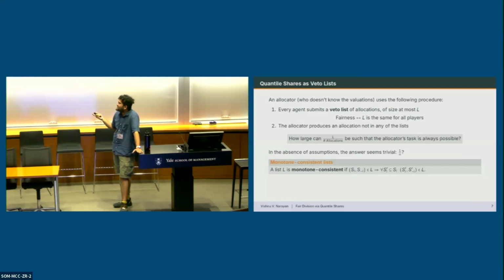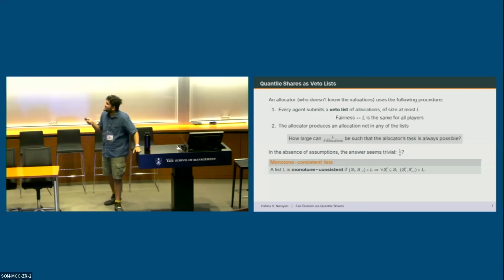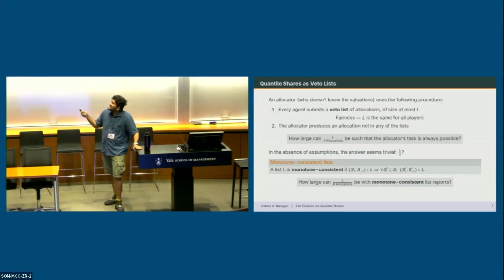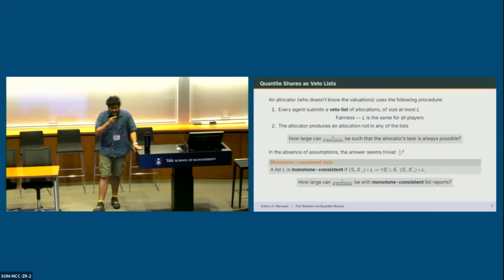So a list is monotone consistent if it's consistent with some underlying monotone valuation, which means if an agent vetoes an allocation in which it gets a bundle Si, it must veto all the allocations where it gets some subset of Si. If you enforce this, the question becomes, how large can the veto list be with monotone consistent list reports? And this is equivalent to the question about the values of Q on the previous slide. So that's what we study here.